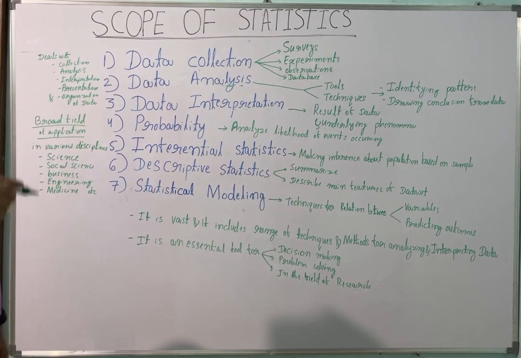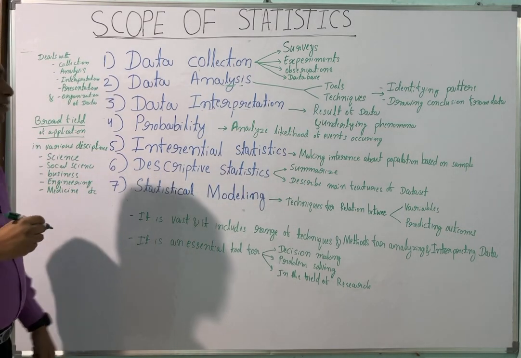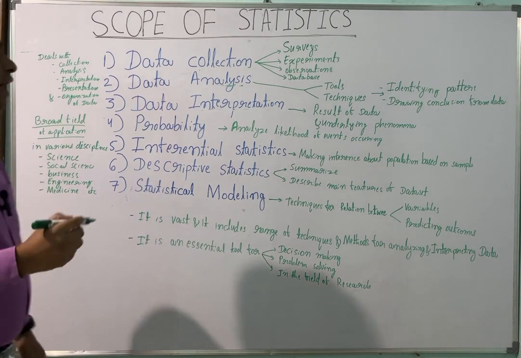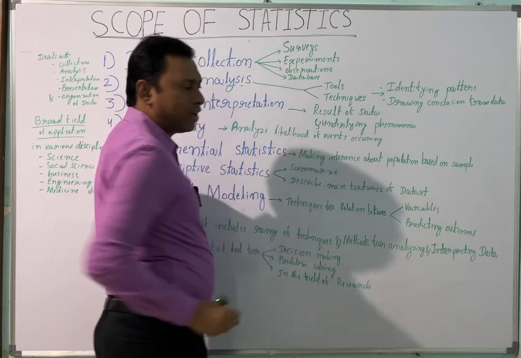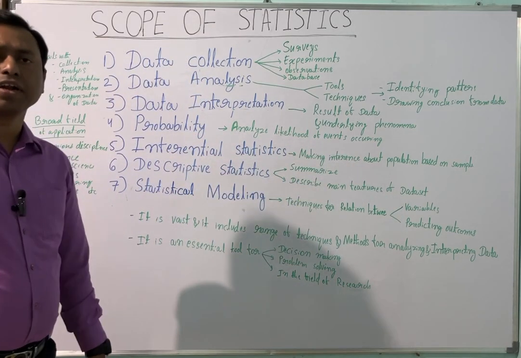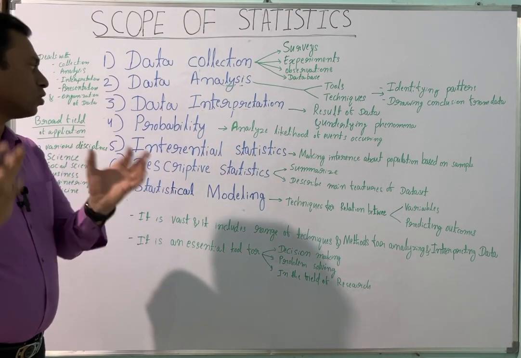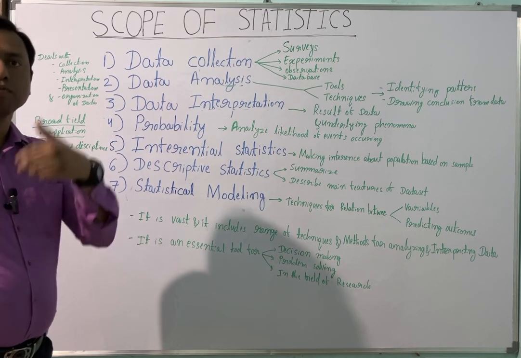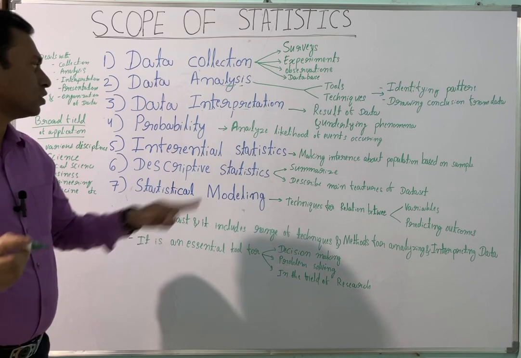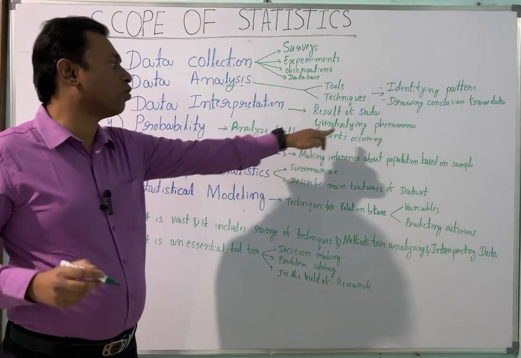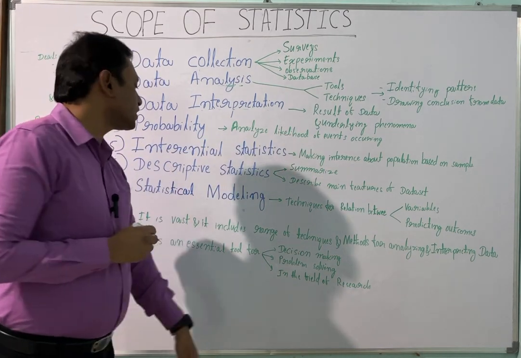The next scope is probability. Here we are analyzing the likelihood of events occurring. We are estimating what might happen in the future. Through some data we are inferring the probabilities, analyzing the likelihood of events occurring.